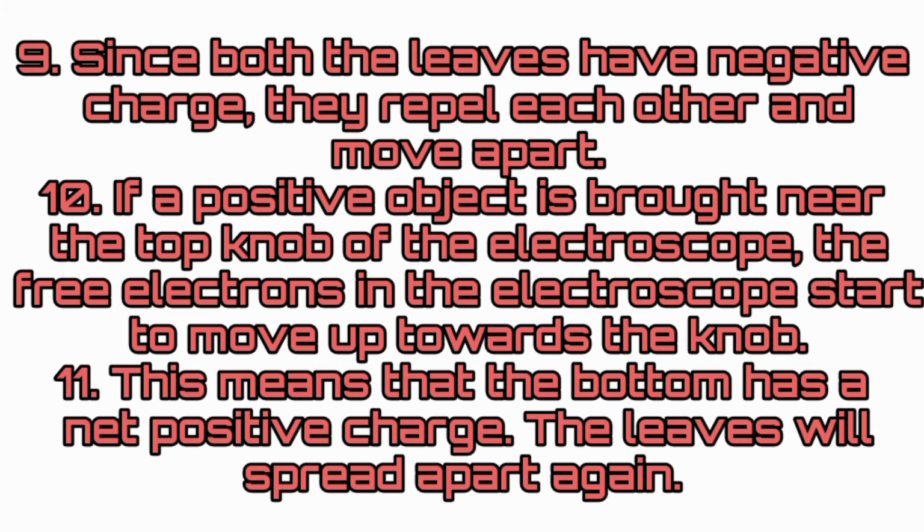If a positive object is brought near the top knob of the electroscope, the free electrons in the electroscope start to move upwards to the knob. This means that the bottom has a net positive charge. The leaves will spread apart again.